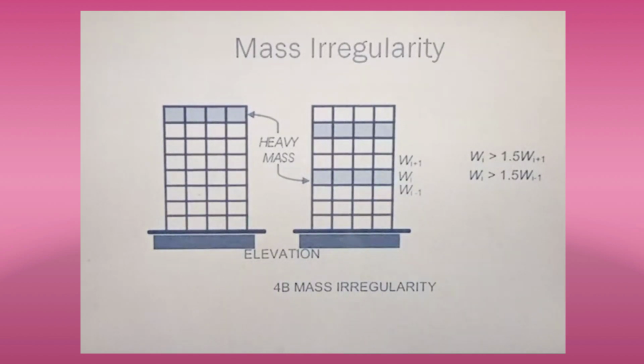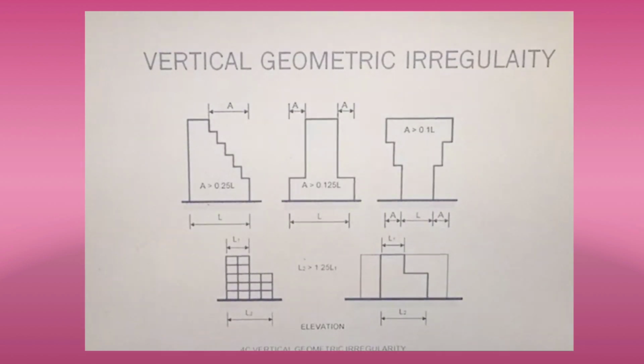Okay, here for this mass irregularity, while designing you can consider the dynamic analysis method for mass if there is a mass irregularity in a building. Okay, moving to the next irregularity, coming to vertical geometric irregularity.